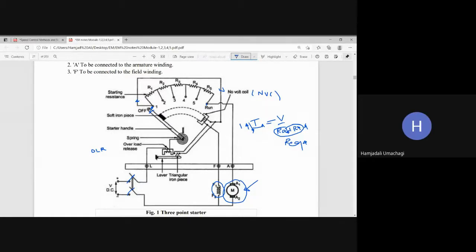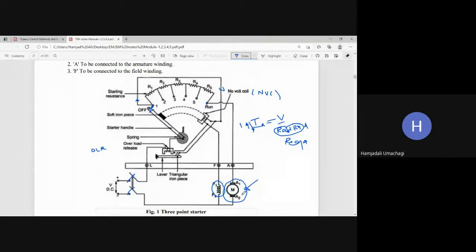So if I put more load on this motor, then automatically, in order to carry the load safely, the machine will draw more current. If the machine draws more armature current, then since there is already the armature resistance, more copper loss will take place. If more copper loss takes place, then you are overloading the machine. Because of that, the machine may get damaged.